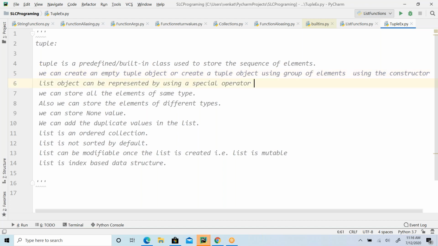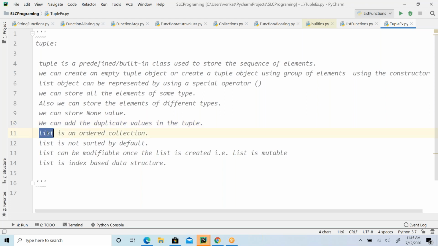The symbol to represent a tuple is these brackets, guys. This is parenthesis, and we can store elements of the same type. Of course, we can store different types as well. We can also store a null value. We can add duplicate values to the tuple. We can have duplicate elements also in the tuple.